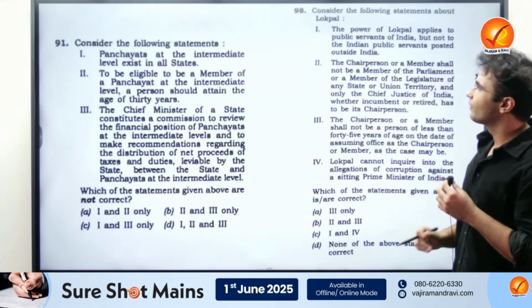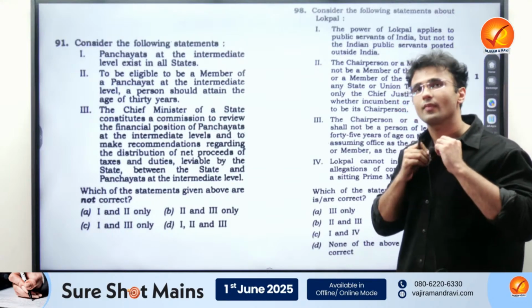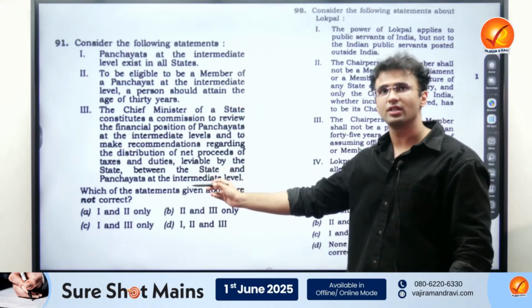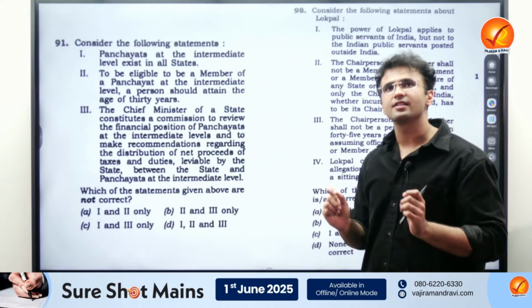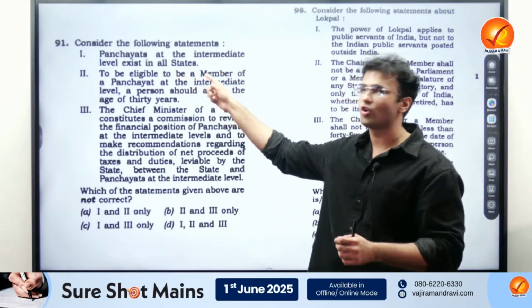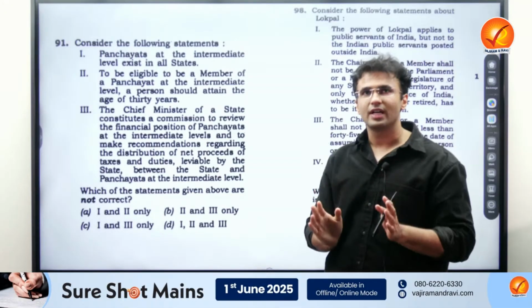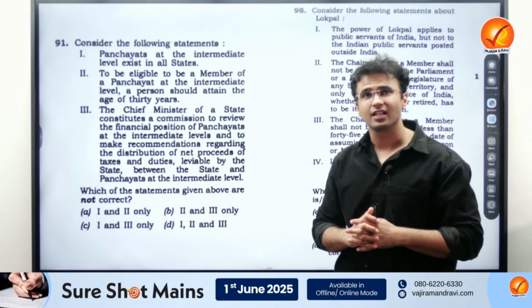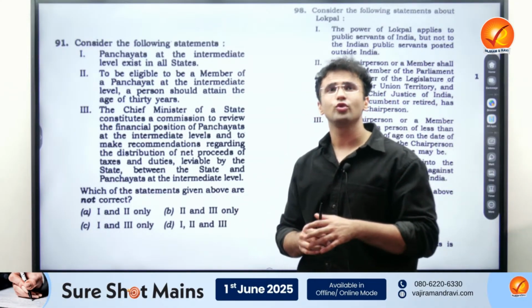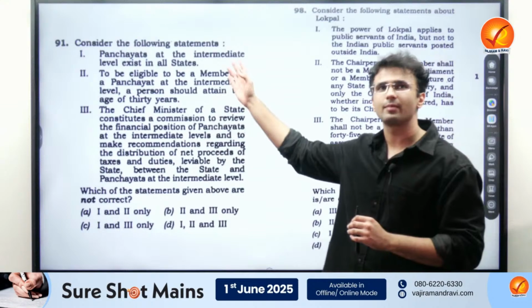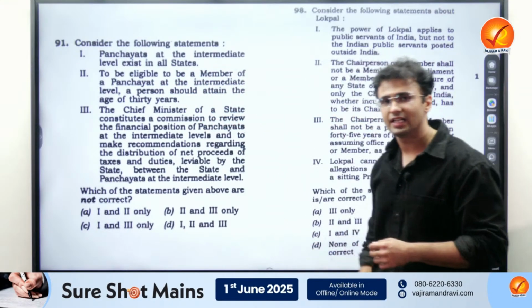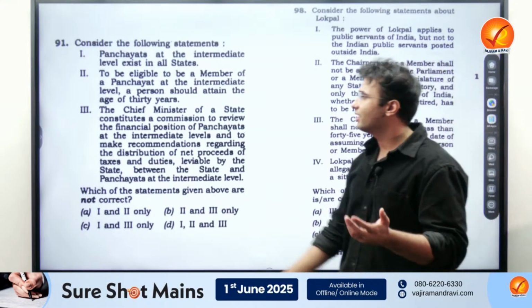And then these two questions. This is a local self-government question, which is a very important topic, the 73rd and 74th Constitutional Amendment Acts. You can easily see that panchayats at the intermediate level exist in all states. We know that after the 73rd Constitutional Amendment Act, where the population is below 20 lakhs, you do not need an intermediary tier per se. So the first statement becomes incorrect. To be eligible to be a member of the panchayat at the intermediate level, a person should attain the age of 30 years. No, that's incorrect, it is 21 years.